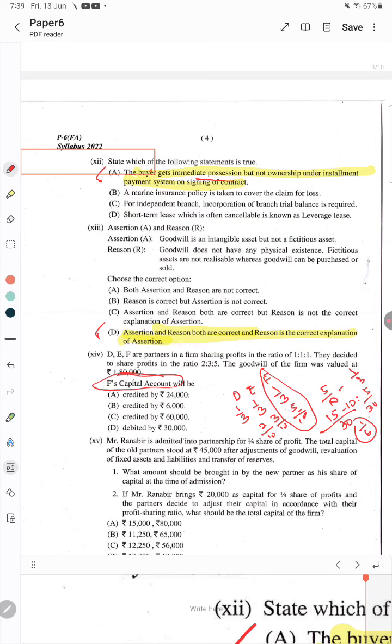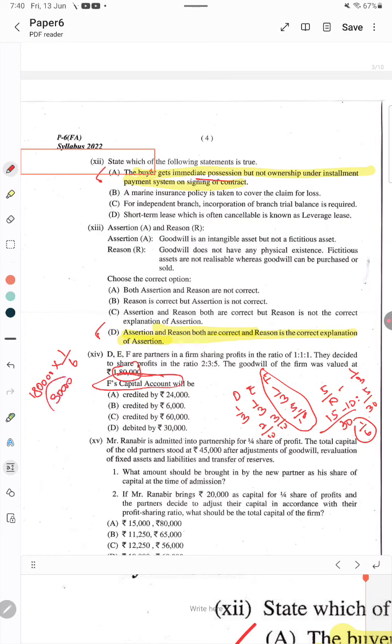So, 1 by 6 is the share. Actually, out of this transaction, F is gaining. So, he has to bring in his share of goodwill. The goodwill value is 1,80,000, into 1 by 6, that is 30,000.